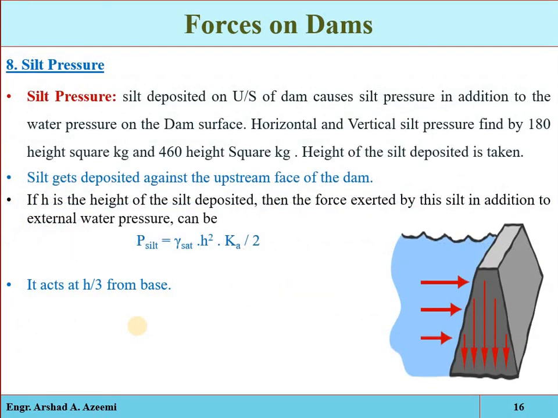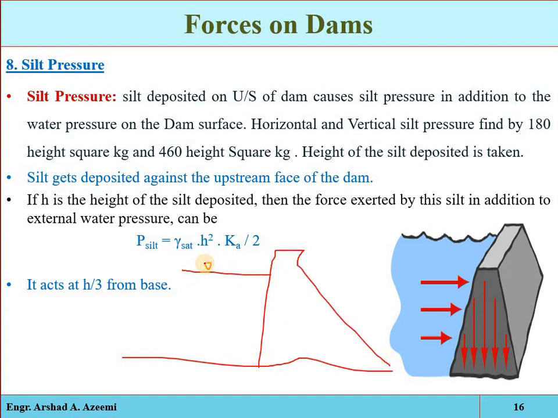Now, the next force is the pressure acting on the dam structure due to the silt. Remember, when the river brings some silt, sediment particles and debris along with it, they will be deposited, because when we have the obstruction, the water will be stored in the reservoir, its velocity will be reduced, and the sediment particles will settle down. So the silt deposited on the upstream of the dam will cause some silt pressure in addition to the water pressure on the dam surface.